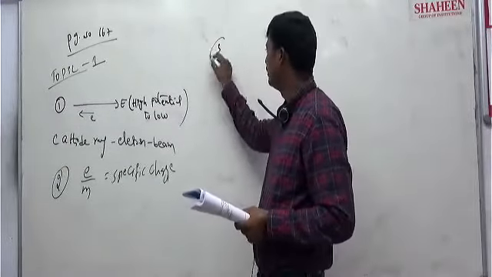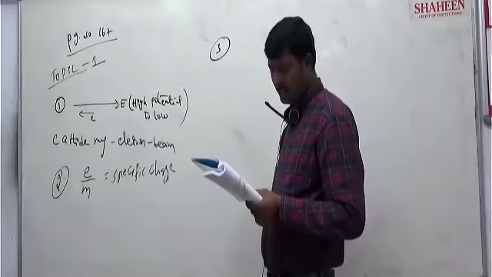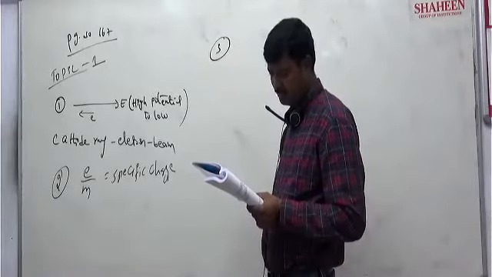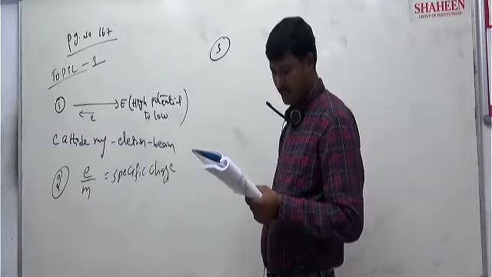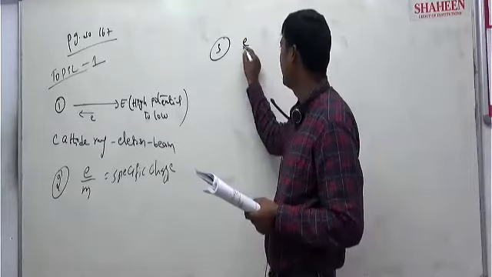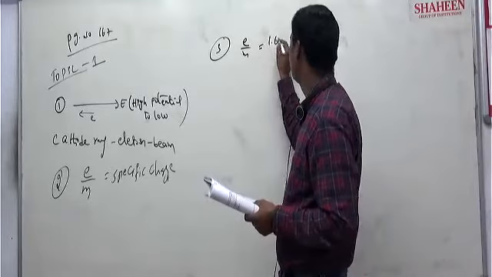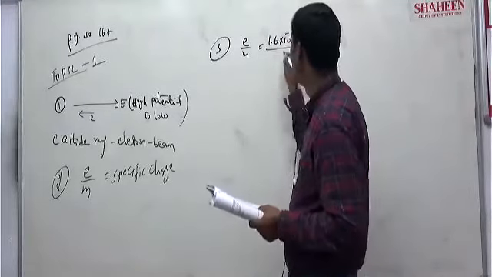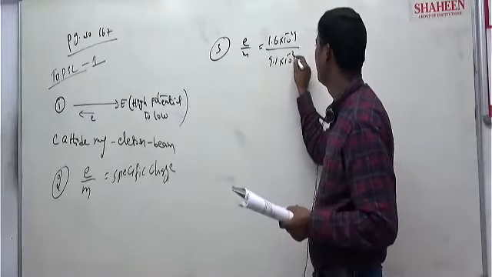Third question, you see. The specific charge of the electron is asked. Specific charge of electron means e by m: 1.6 into 10 to the power of minus 19 by 9.1 into 10 to the power of minus 31.